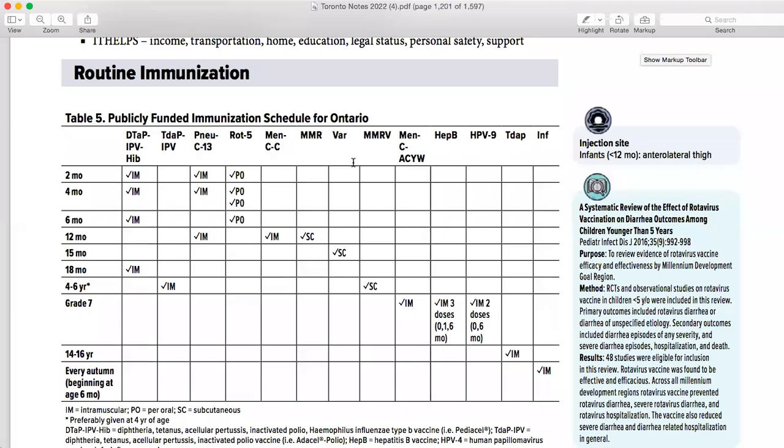So the first topic today we are going to do is from pediatrics, routine immunization. Here the routine immunization of Ontario is written. We have to remember the immunization of the whole of Canada. Roughly it's quite the same, only a few differences here and there about Tdap and those things. So you need to make sure that what you are studying applies to the whole of Canada, not just one province.